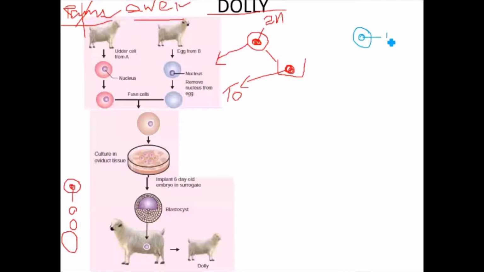Ovum is a reproductive cell. It contains a haploid set of chromosomes. As such, if it is introduced into the uterus of a surrogate mother, it will not develop into a whole organism, because it does not contain a diploid set of chromosomes. It contains only a haploid set of chromosomes.